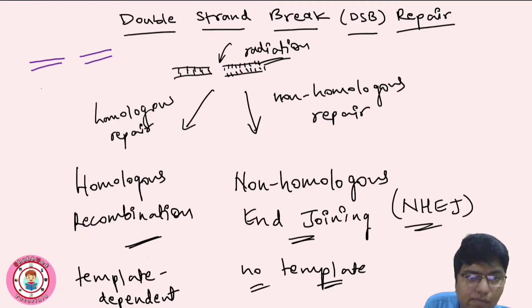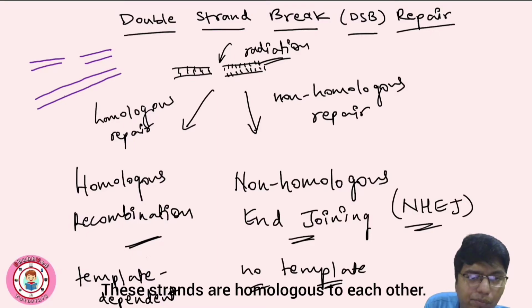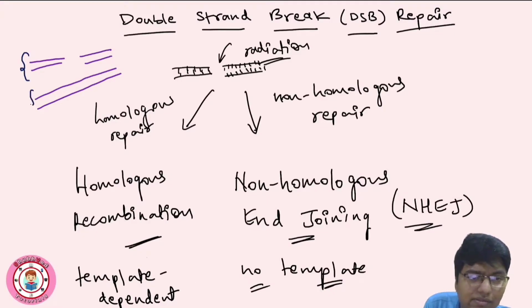This is the double strand. One strand is having a break, and the other strand is proper. Now this damaged strand uses the other strand as a template in this pathway.